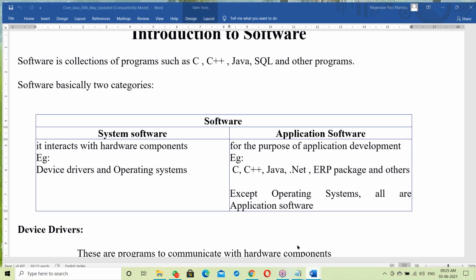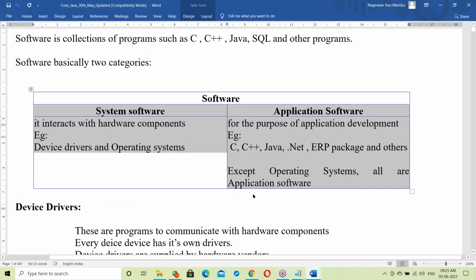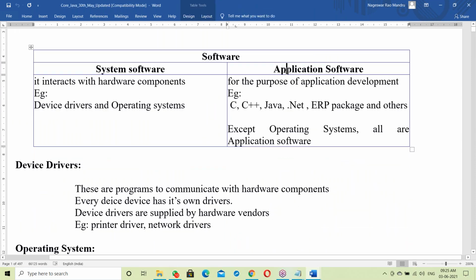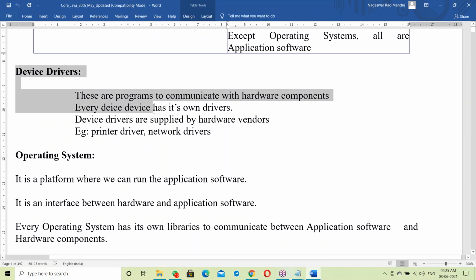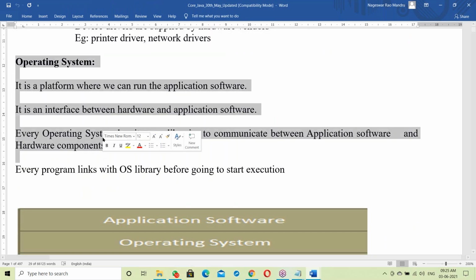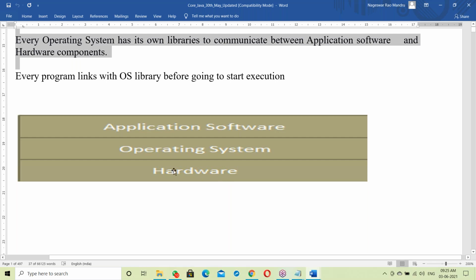The same thing is explained in the document also: the introduction, system software, application software, and device drivers to run the devices. OS is our topic. On top of hardware is the OS, and on top of the OS is the application software.